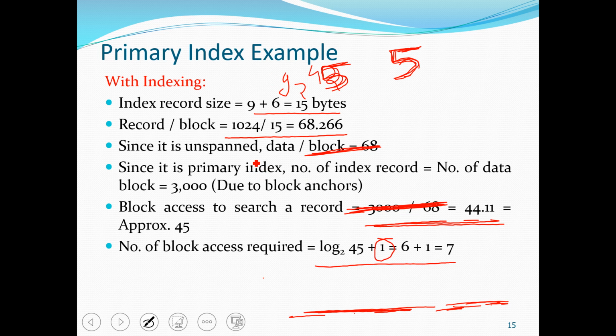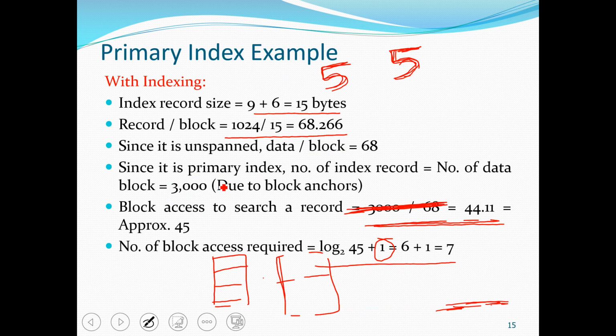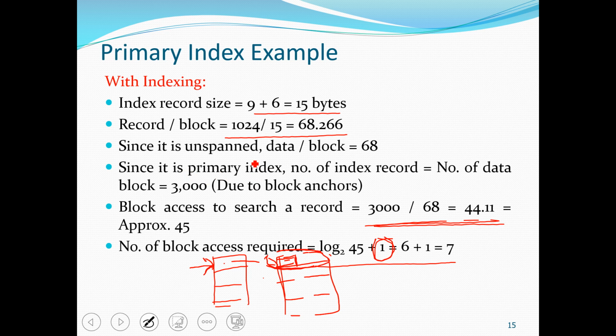Why have we used one here? So we have the index record here and the data file here. The index record points to the block, and when we get the block we need to search within the block. So we will access these blocks to find the index pointer, and once we find the pointer we need to access the data. So this one block access is for the data block.